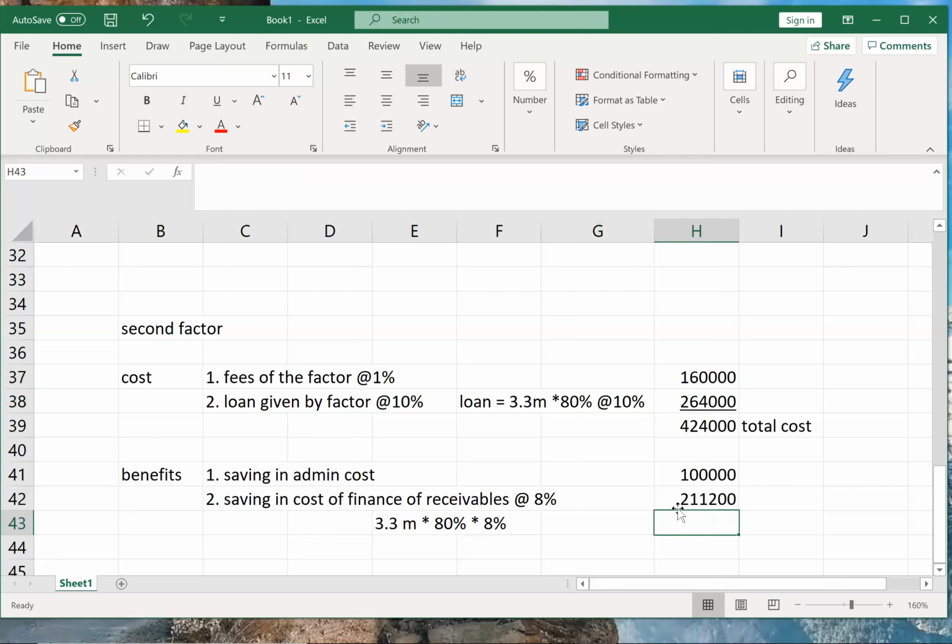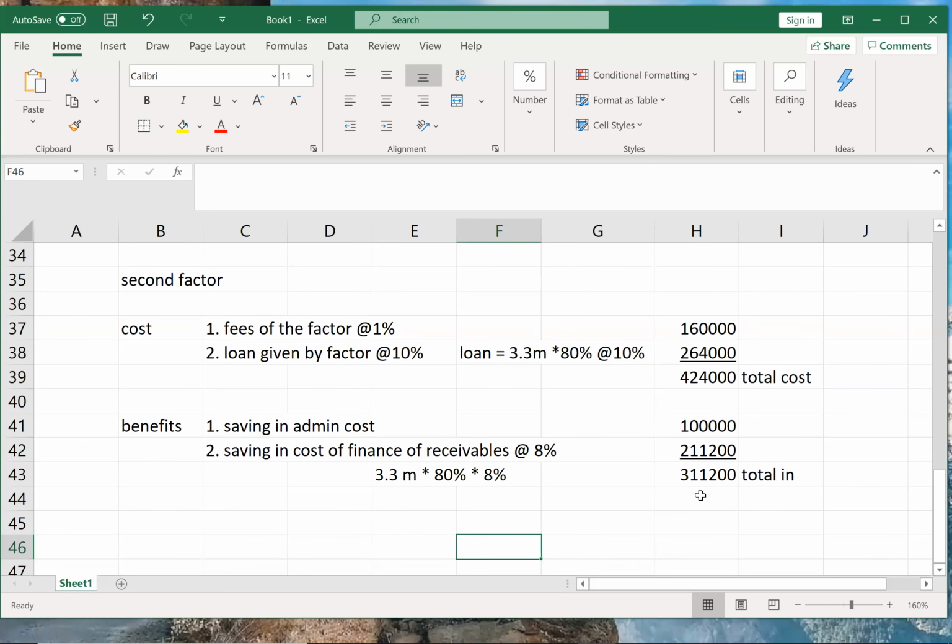So my total benefit will be how much? Total income will be this plus this. So the cost of the factor is more than the benefit.